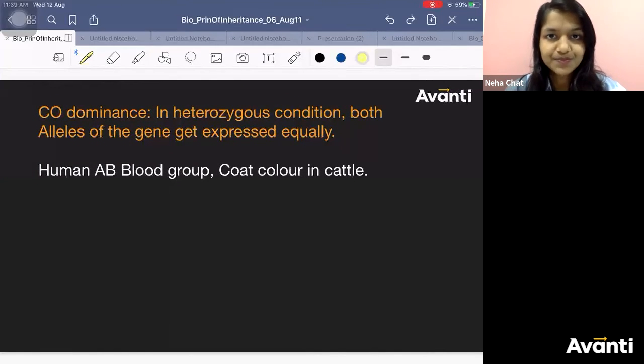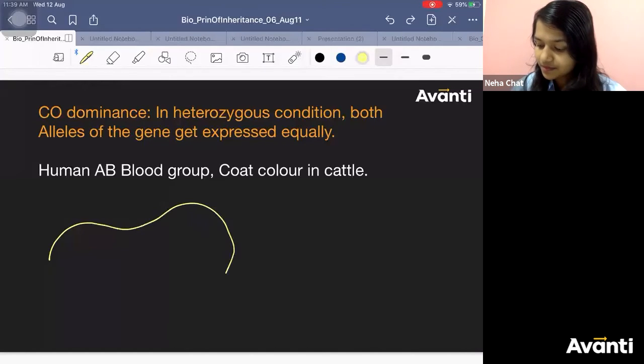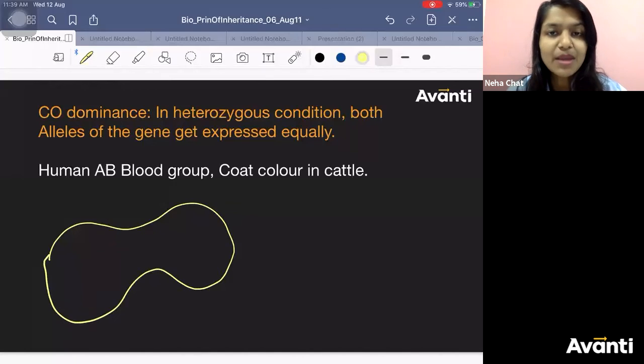Human blood group is determined by what is present on the membrane of your RBC. This is your RBC. And on the RBC membrane, which antigen is present?